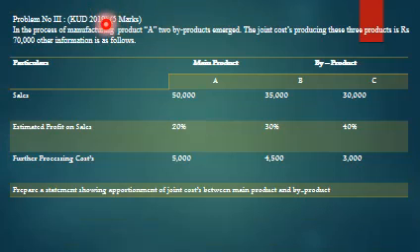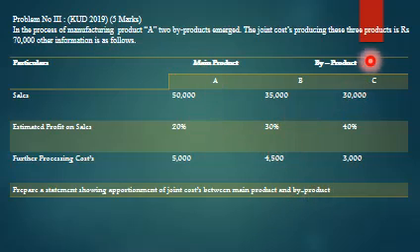So it is another similar problem, latest problem, 5 marks. In the process of manufacturing product A, 2 byproducts emerge. The joint cost of producing these three products is rupees 70,000. This 70,000 is very important, keep it in mind. So particulars: sales, estimated profit on sales, further processing cost. Prepare a statement of apportionment by main product and byproduct.